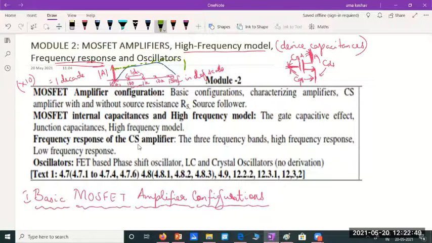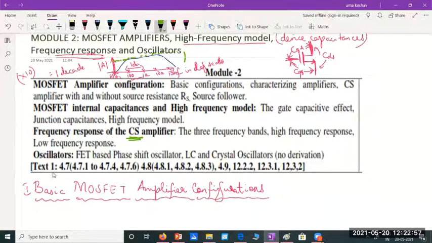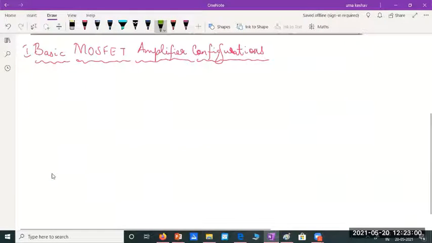Later on, we'll talk about frequency response of MOSFET amplifiers, basically the common source amplifier, and finally oscillators. So let's start off without spending more time on the basic MOSFET amplifier configurations. We know, when does a MOSFET work as an amplifier?